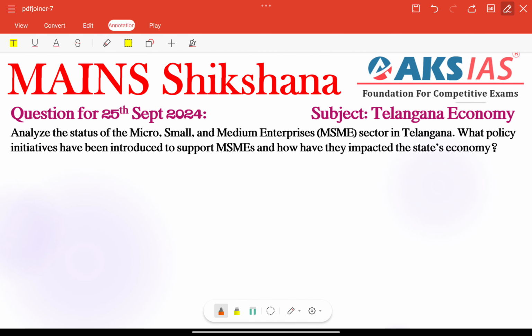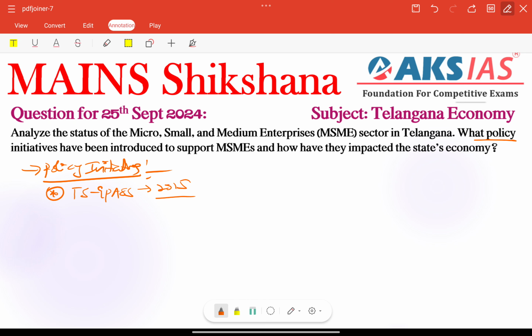Other than that, we have to follow our important second step: policy initiatives to support our MSME sector. Very, very important. Whatever we have previously, we can talk about first TS-iPASS, that is very, very important. The Telangana State Industrial Project Approval and Self-Certification System was launched in 2015. This single window clearance system has streamlined the process for establishing MSMEs. It reduced so many delays in obtaining licenses and approvals.